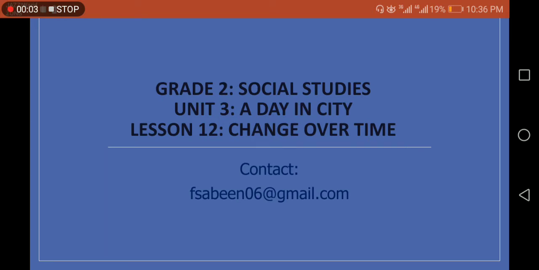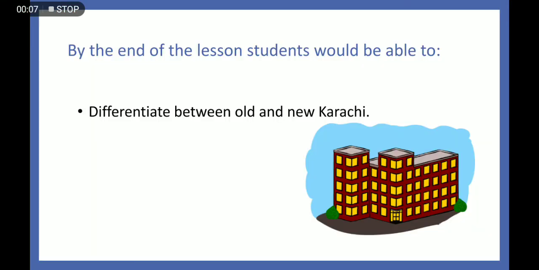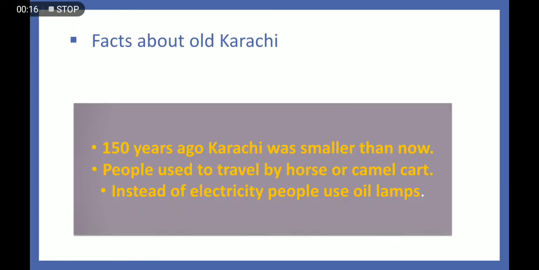Welcome back with lesson number 12, that is change over time. Let's have a look at today's objective. By the end of the lesson, students would be able to differentiate between old and new Karachi. Do you know where Karachi is? Karachi is the biggest city of Pakistan.